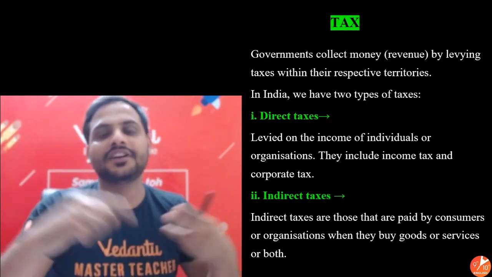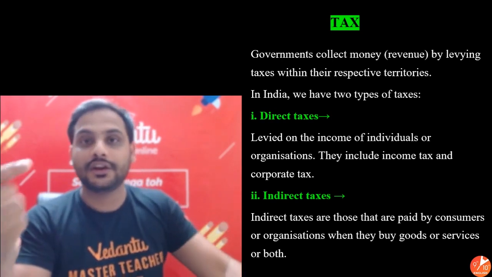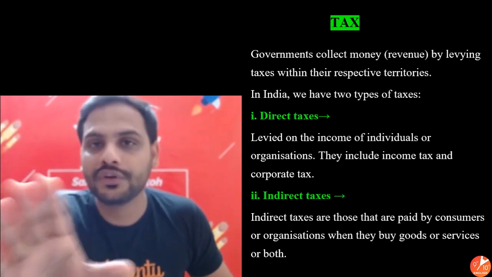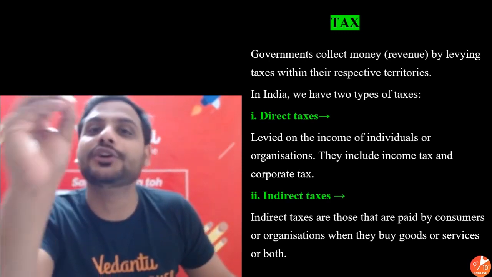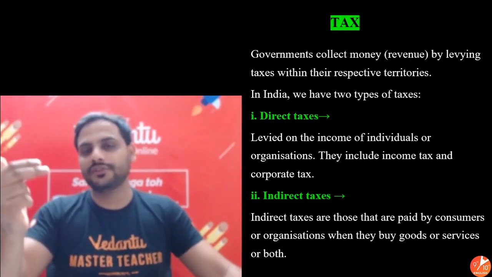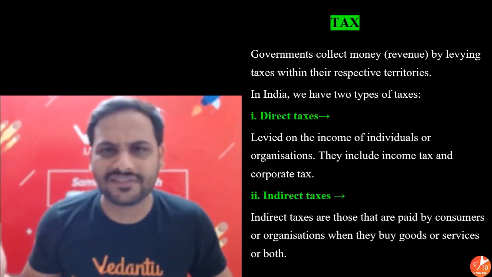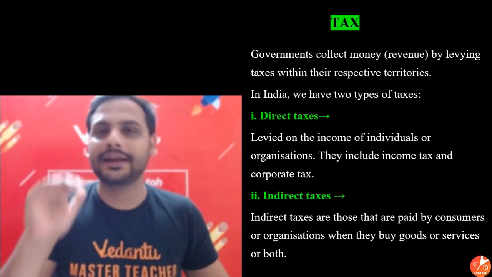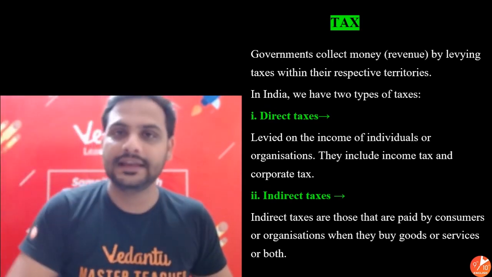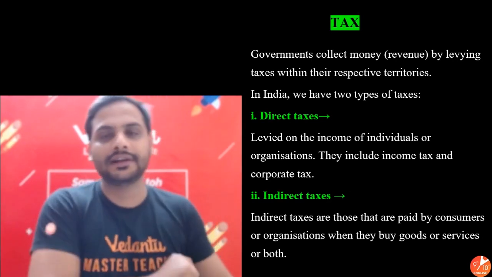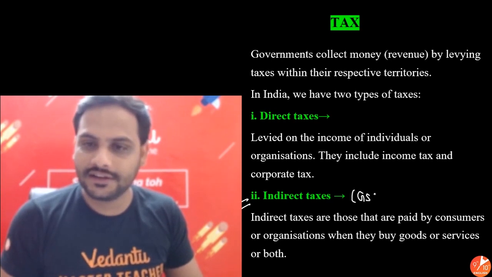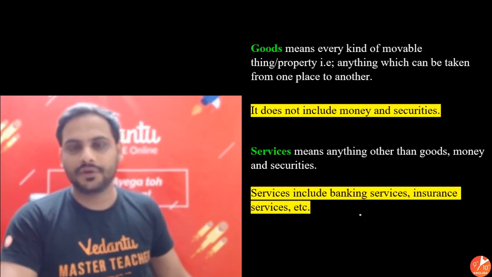So in direct tax, the government gets to know who is paying the tax. In indirect tax, the government doesn't know who is paying the tax. They only know their point of collection. All right. So why have I told you these two different things? For direct tax, I gave you the example of income tax. Indirect tax is very important for us because the tax we are studying, GST, comes under indirect tax. So if I ask you, GST is what kind of tax? It is indirect tax. All right, guys.